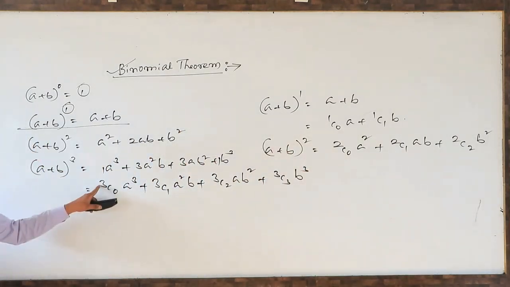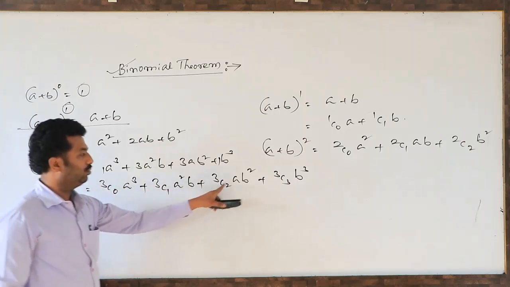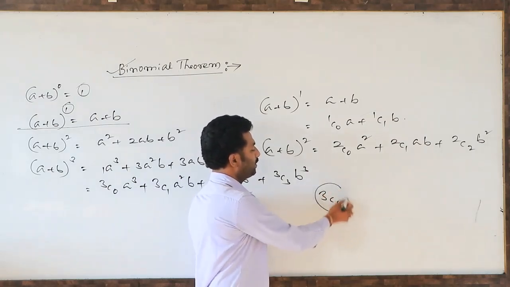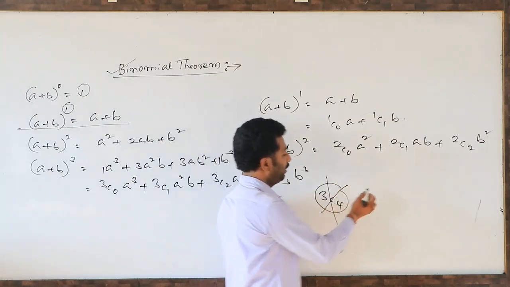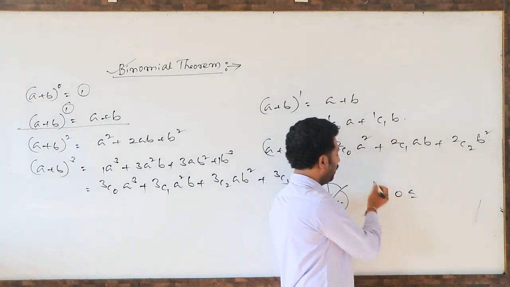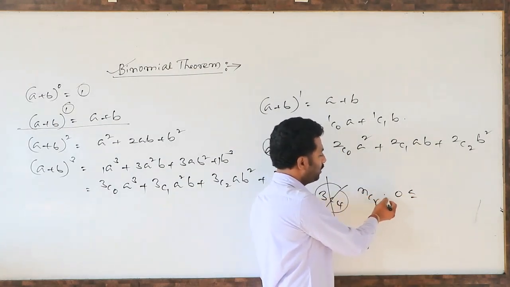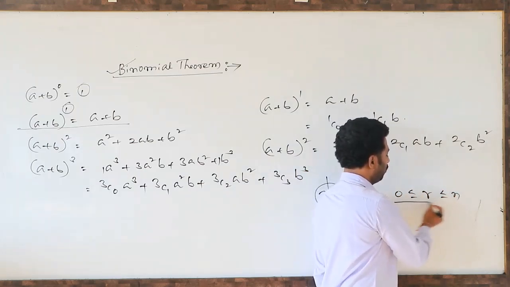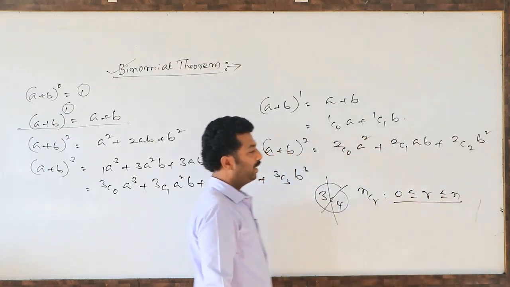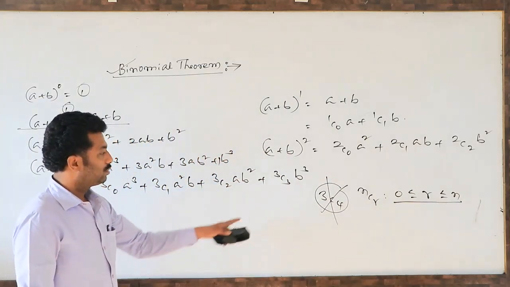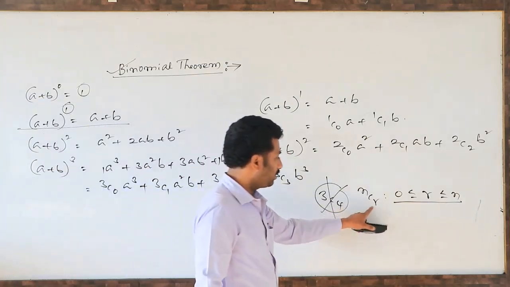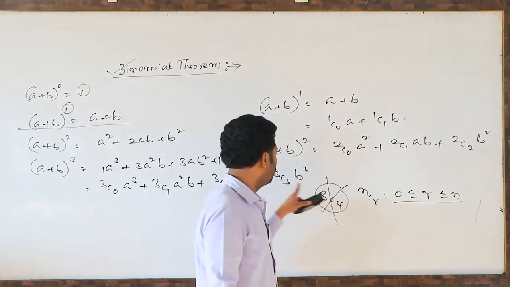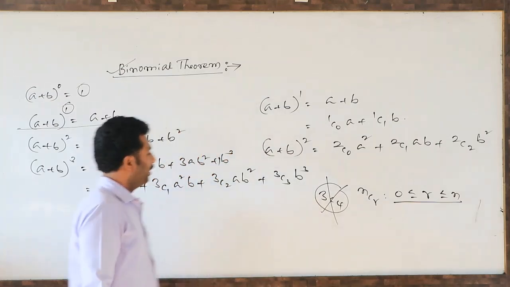See here: 3C0, 3C1, 3C2, 3C3, 3C4. Is this possible? This does not exist. Why? In the nCr formula, observe that r must satisfy 0 ≤ r ≤ n. n is a natural number, so the suffix is always less than or equal to n. So I wrote up to 3C3.